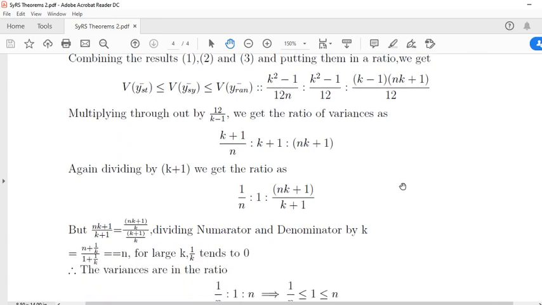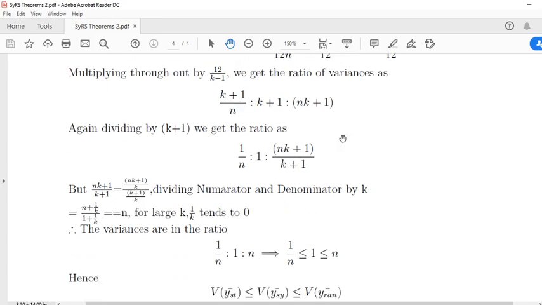So, dividing again by k plus 1, this is 1 by n, this is 1, and here this by k plus 1. We are dividing throughout all 3 values.